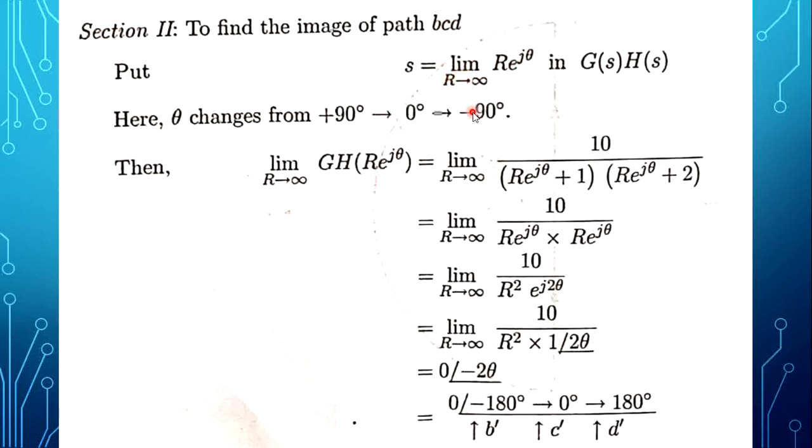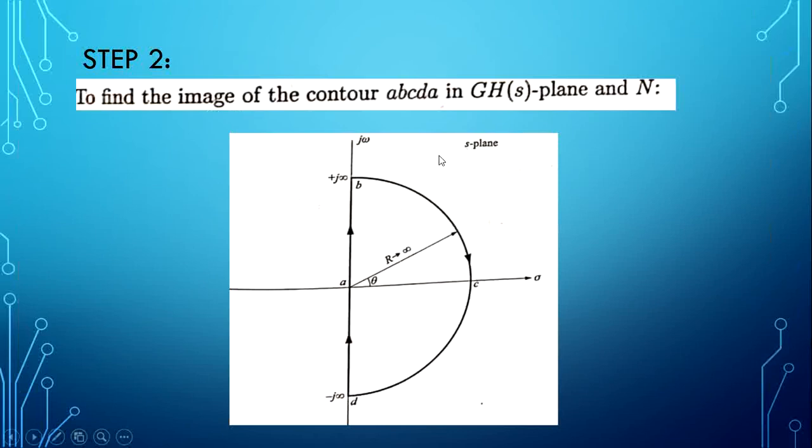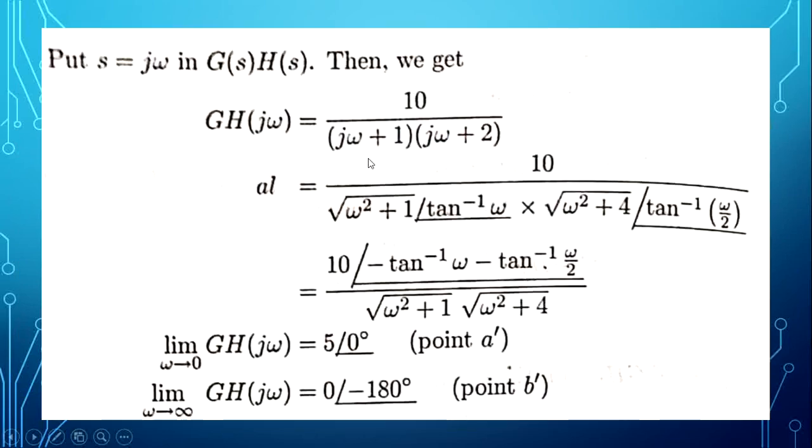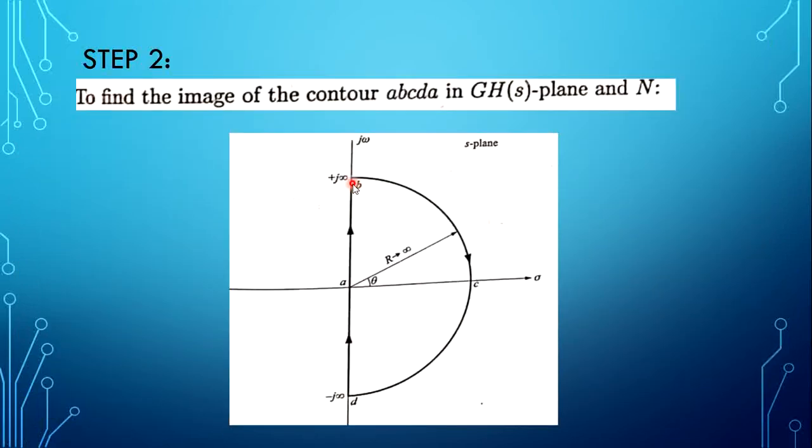S is limit r tends to infinity, r e to the power j theta in the g of s into h of s plane. Here we can check what the angle variation is. The B point angle is plus 90 degree, C point angle is 0 degree, D point angle is minus 90 degree.